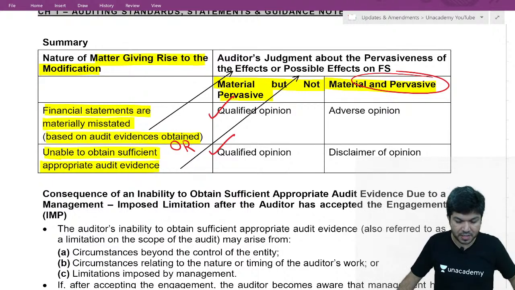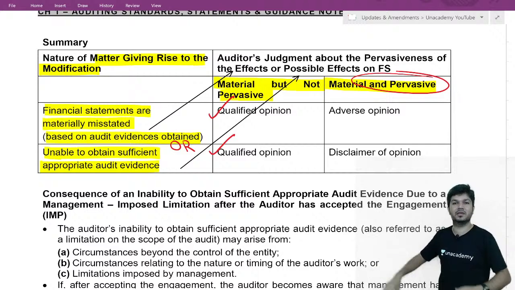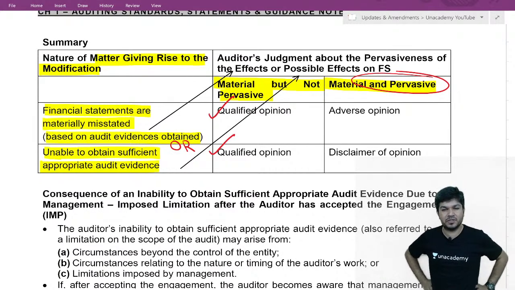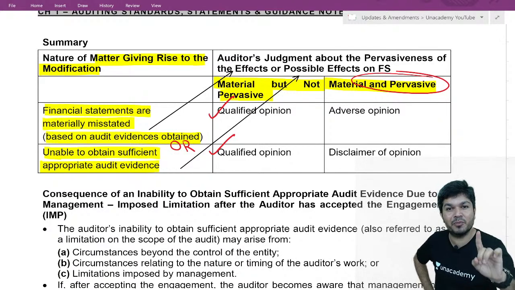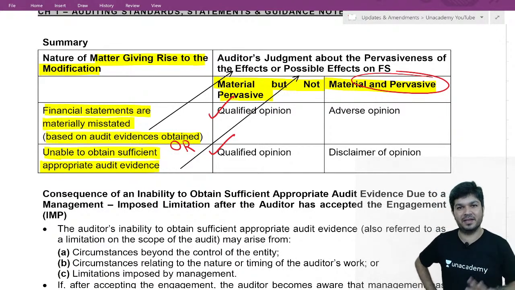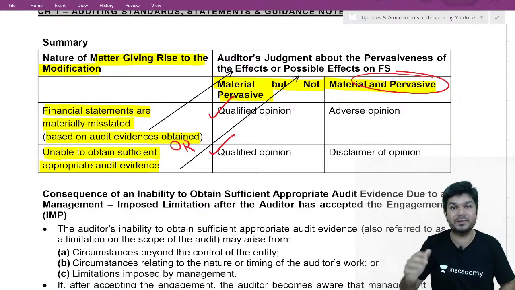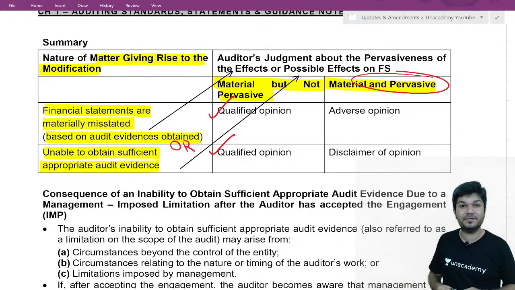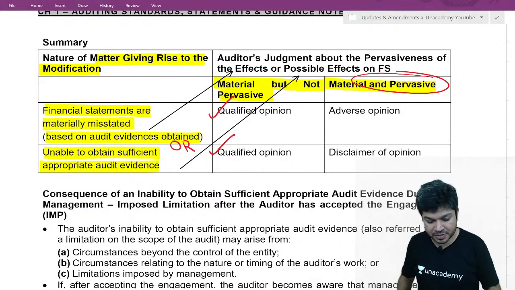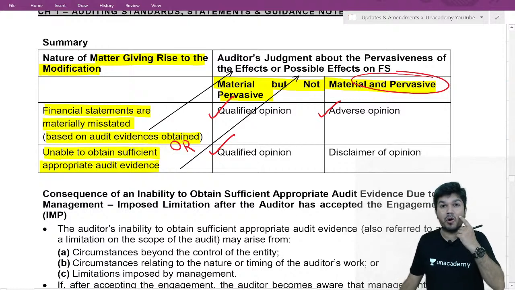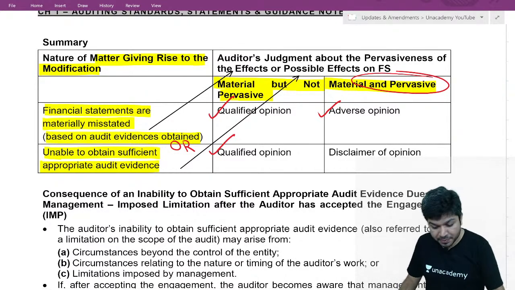Sir, many places. Or an investment company doesn't allow you to check their investments. Only one asset they are not allowing. But that is a substantial portion of the financial statement. So again, it is said to be pervasive. Okay, so if the effect you checked is material and pervasive, give adverse. If the possible effect, which you have not checked, is material and pervasive, give disclaimer.